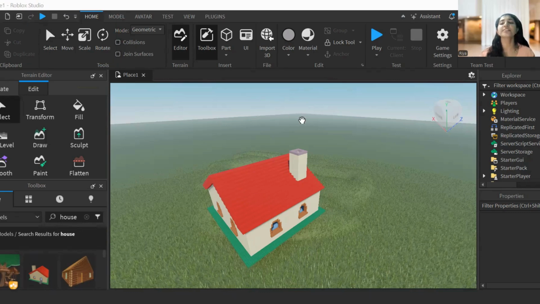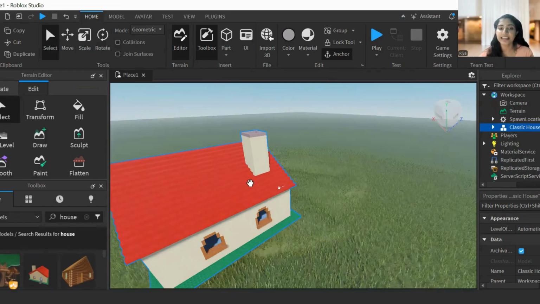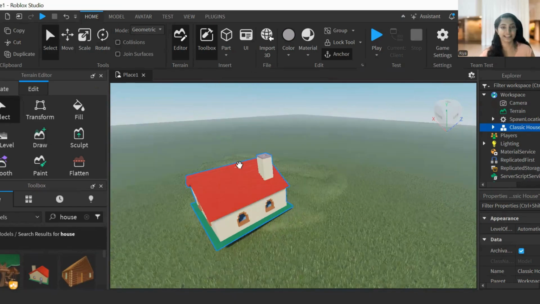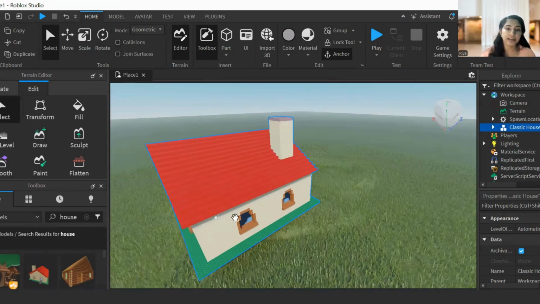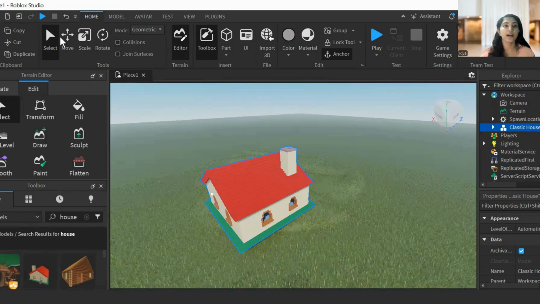Let's learn quickly. First of all, select. The select tool is to select any object. If you want to select this house, we can make use of the select tool. Quite simple, right? You have to click on the select tool, then click on the object. Now you can see a blue border has come. That means the house is selected. If a blue border appears around any object, that means it is selected.